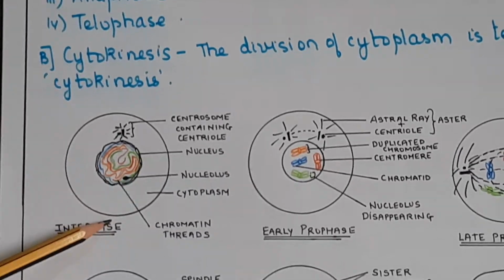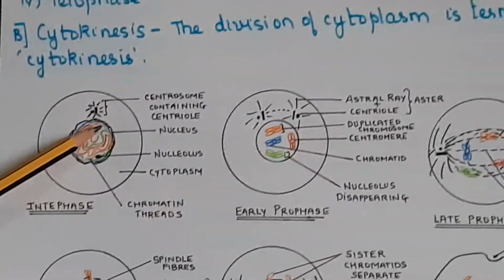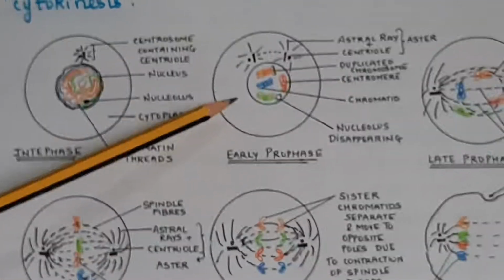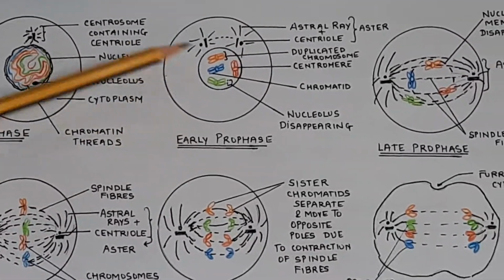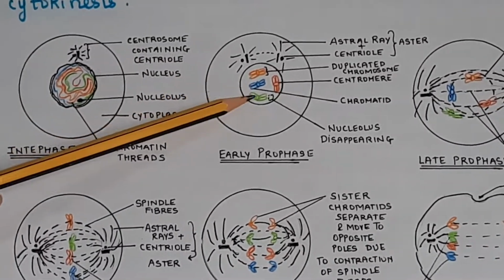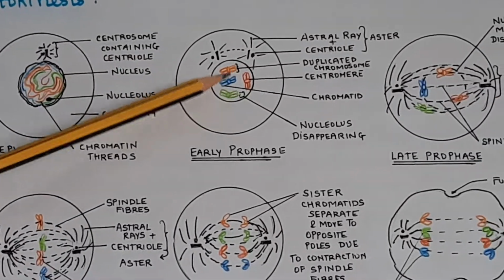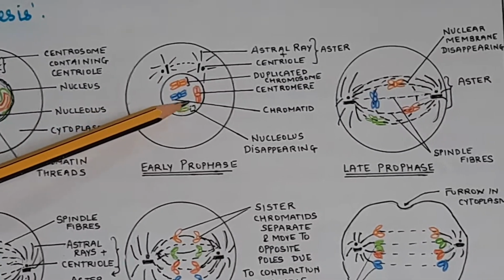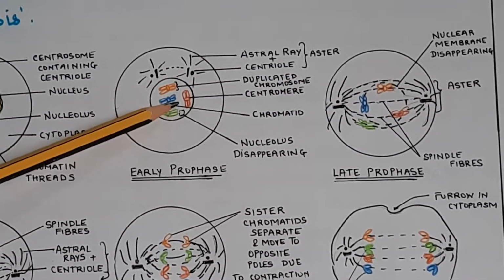Now in interphase itself, this chromatin network will become thick, short ribbon like chromosomes, but it is shown in the next phase. So in early prophase, what you can see, the chromatin network, which was long thread like, has become short, thick ribbon like chromosomes. Okay, each chromosome is made up of two chromatids joined at the centromere. So this is the centromere which joins the two chromatids.